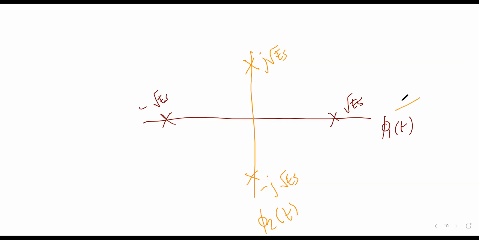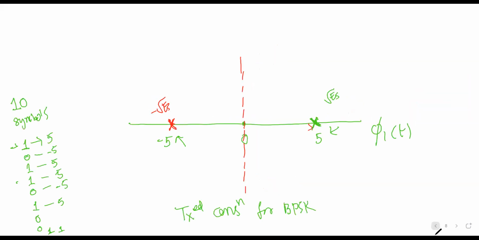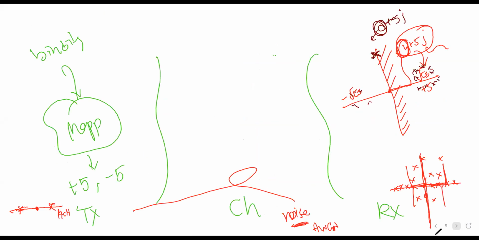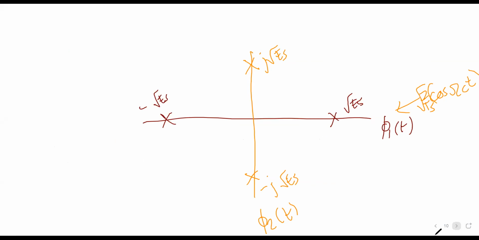The first is cos: root over 2 by Ts into cos omega ct. Remember this expression. This will be sine, since 90-degree out of phase means sine only. So we deal with amplitudes here.